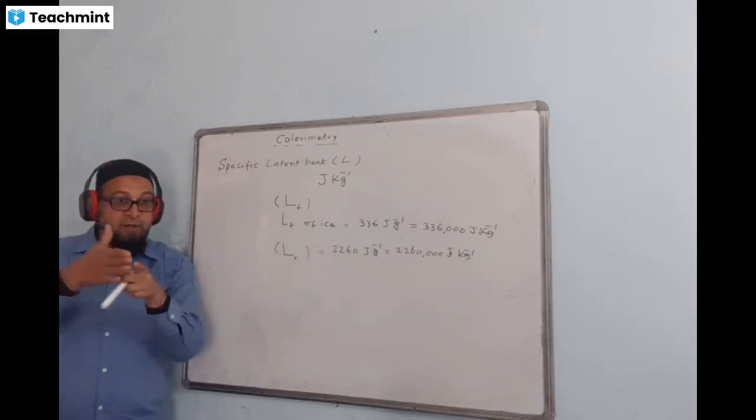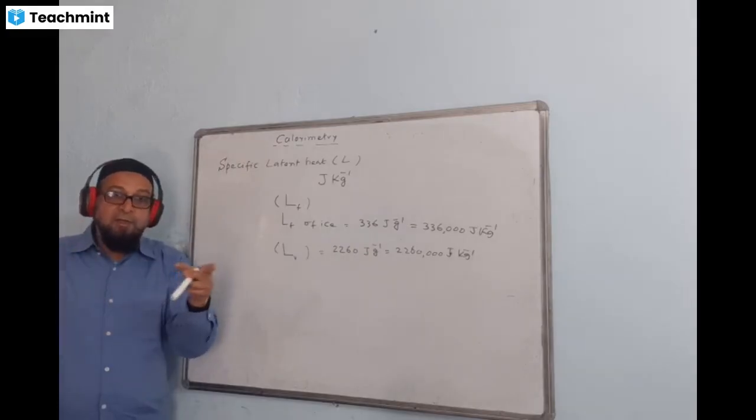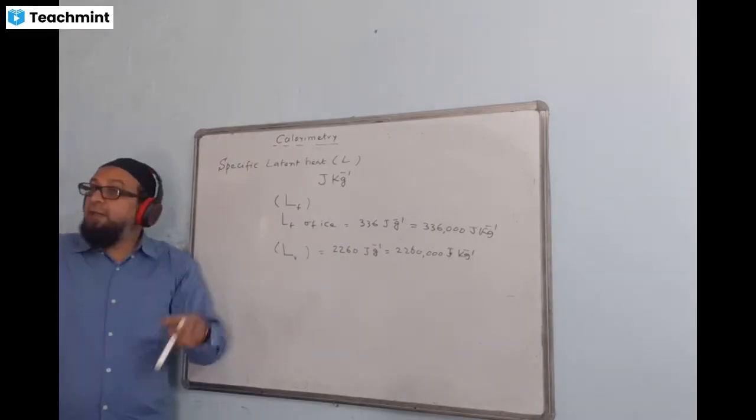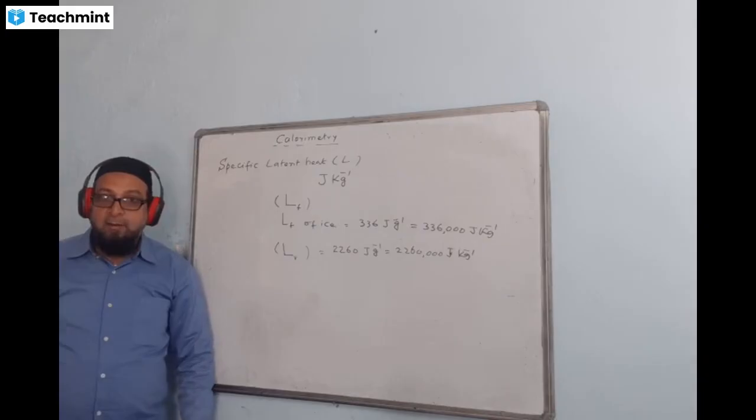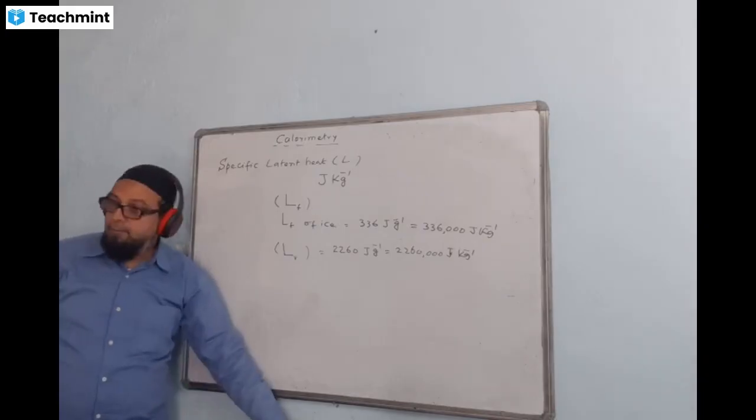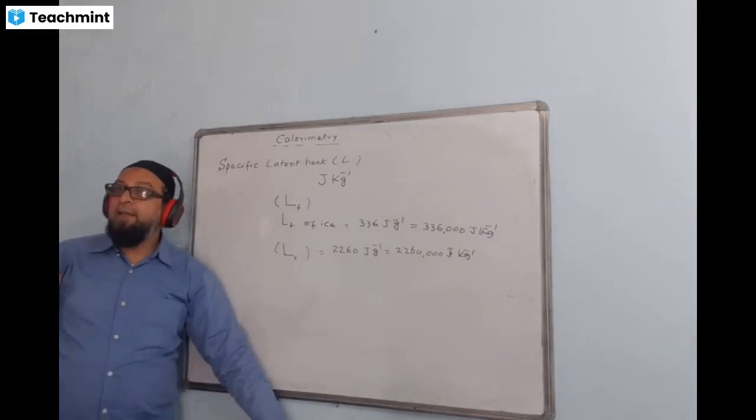The temperature will remain fixed because only potential energy is changing. When it changes sufficiently, then the change of state takes place. Understood? Latent, if I consider this one, listen.